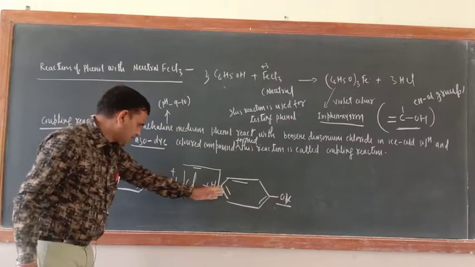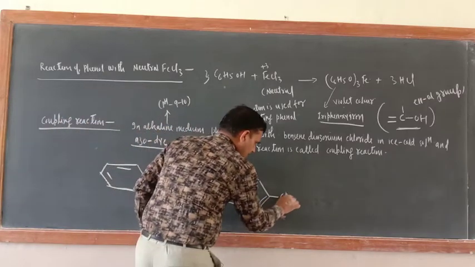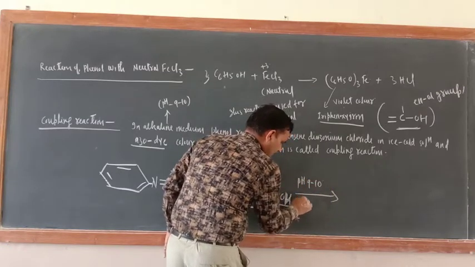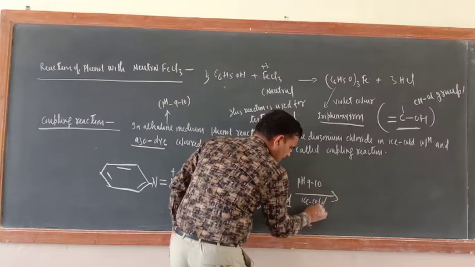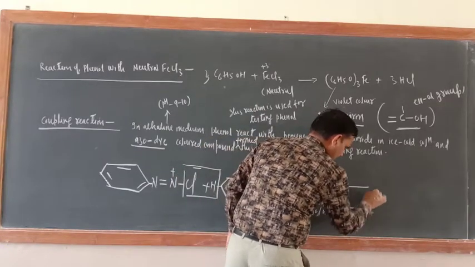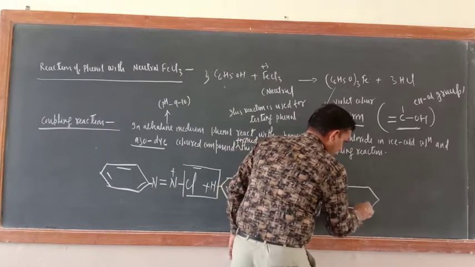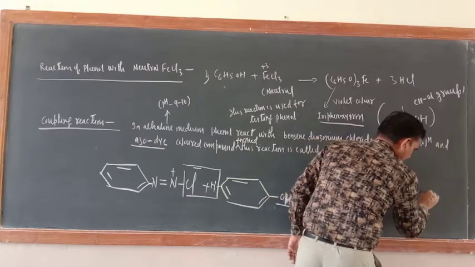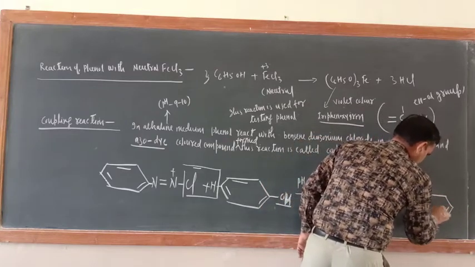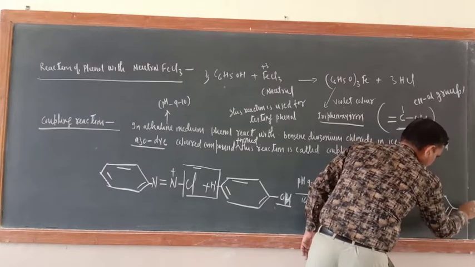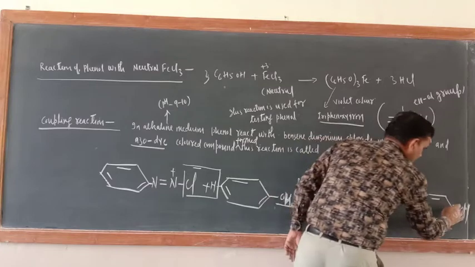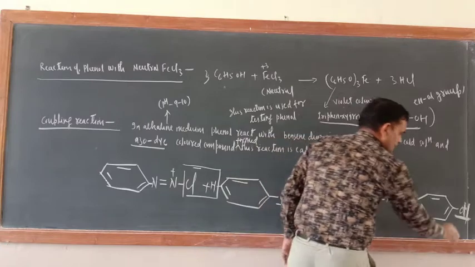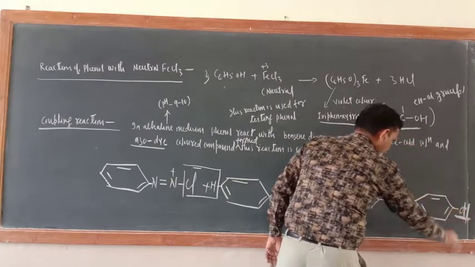And now just see, this benzene ring will be attached with this one. So now here write pH 9 to 10, ice cold solution. So now what is the compound? This and this one, and here double bond N, and here also a benzene ring. Now here OH. Phenol is there, OH group is there. Please mention OH. Okay, it may not be visible in the video, but time and again I am telling you, the OH group is here.